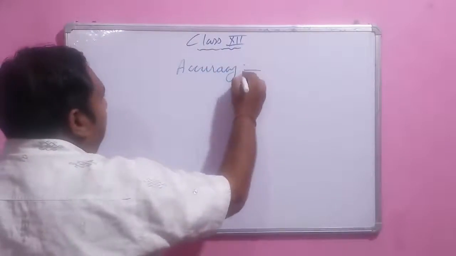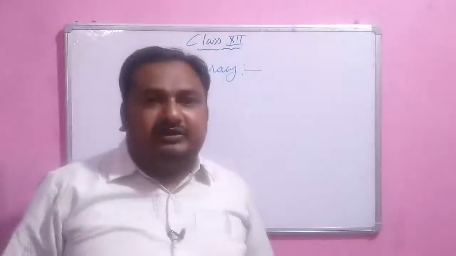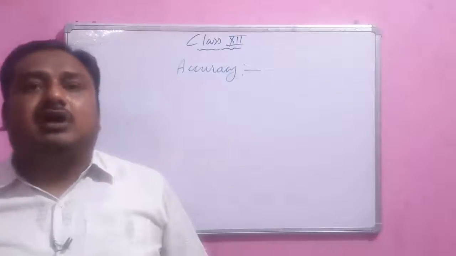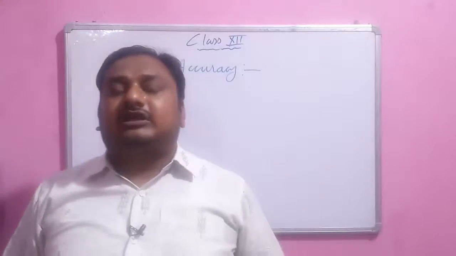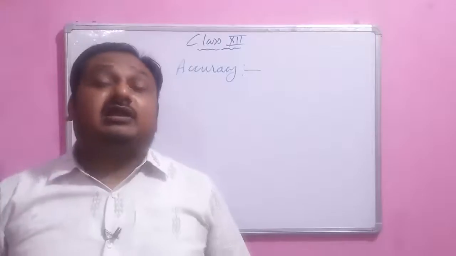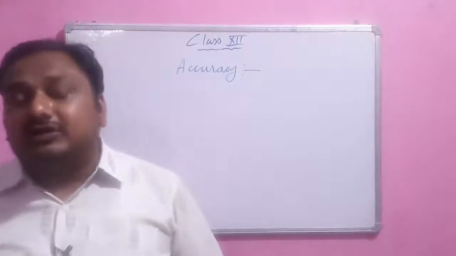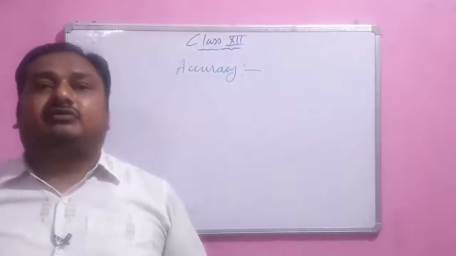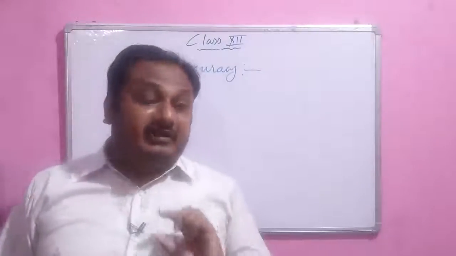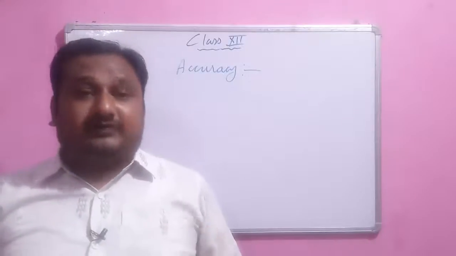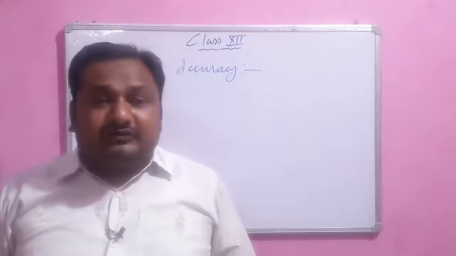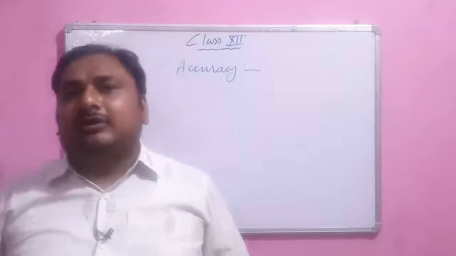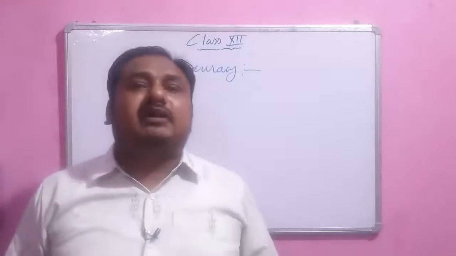Accuracy. Now this chapter deals with measurement. Suppose in the class I told you to measure the length of the ground of the Sumati Academy. Then if you measure one by one, I am 100% sure that all of the class members' readings will be different. So there is a difference between your measured value and the accurate value. Why? Because of some errors, some faulty mistakes that we have made.